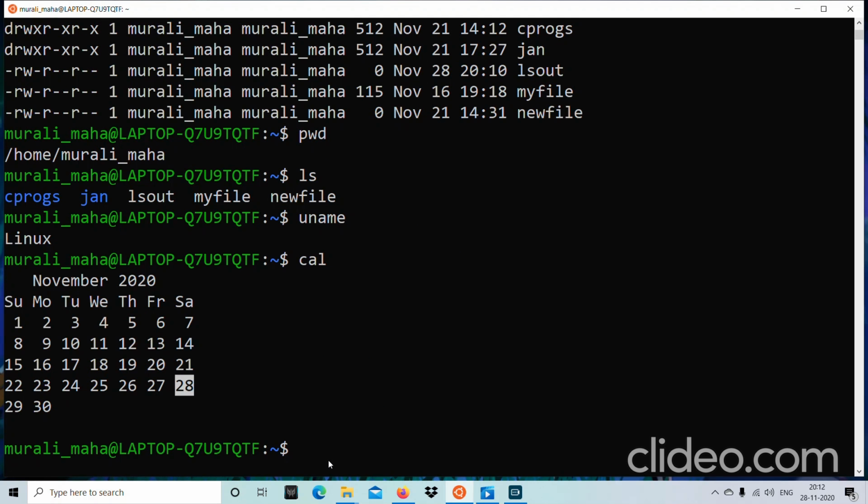There is a file descriptor for this standard output file, and the descriptor is 1. So the monitor is the standard output file.